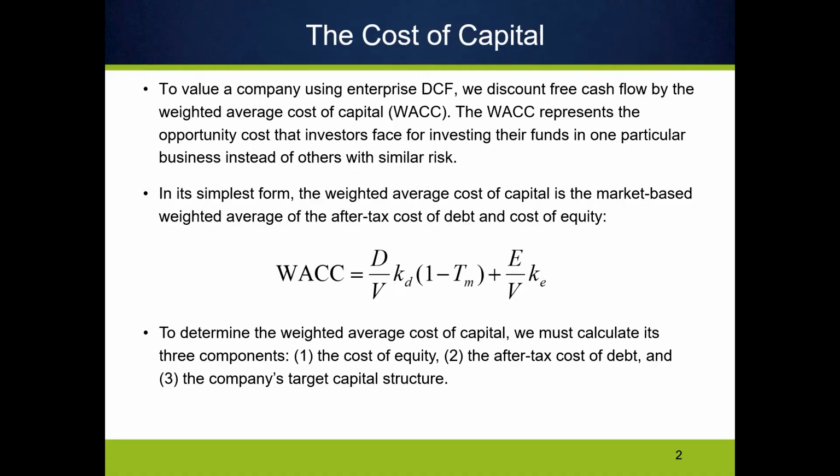So step one, estimate the market value of the firm's debt. Right? In our simple example, that's one half of the firm's capital structure, debt and equity. So once we have the market value of debt and the market value of equity, we add those two together to get V, the total market value of the firm.